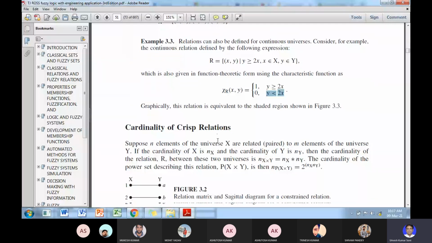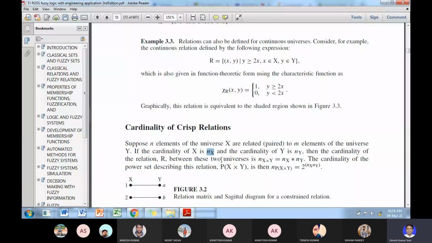Cardinality of crisp relationship. What is the cardinality? This is the number of combinations in x. How many sets in x can be defined? Suppose there are 3 elements, so 2 raised to power 3, 8 combinations will be there. So you have A, B, C. Then what will be the combination?